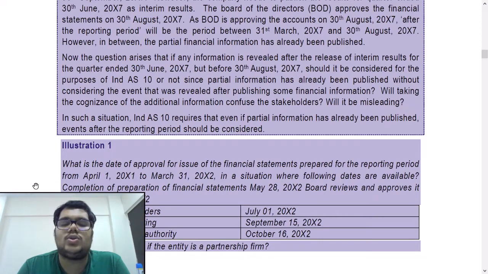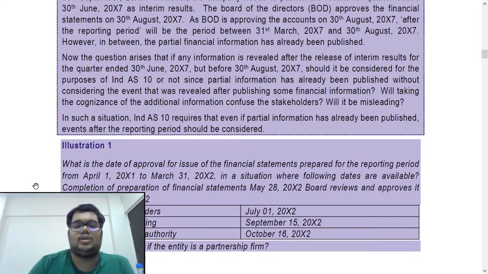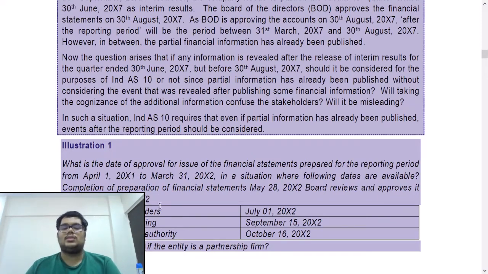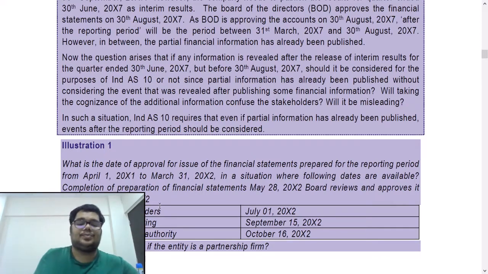On June 19th X2. So that is the date of approval. Now, they have given us another 3 dates available to shareholders. Immaterial, annual general meeting is of no use. Filed with regulatory authority, again of no use. Next, the date of approval is June 19th X2, which is the date when the board has approved the financial statements.